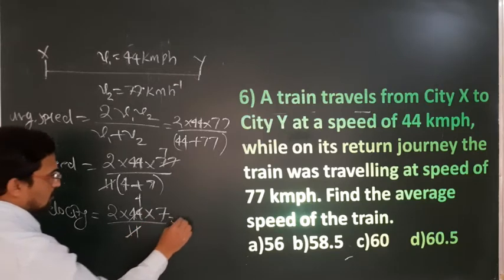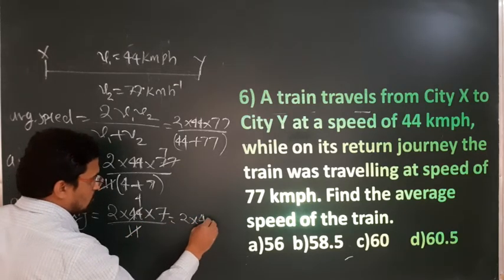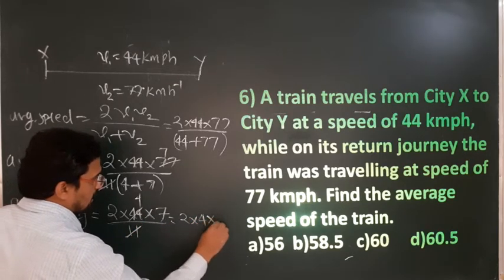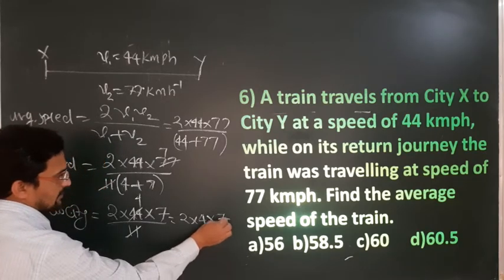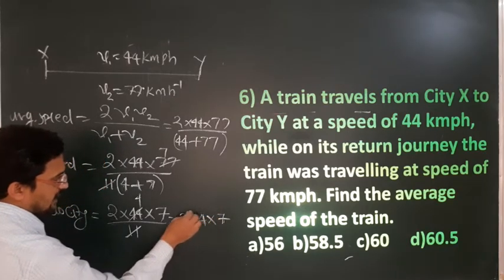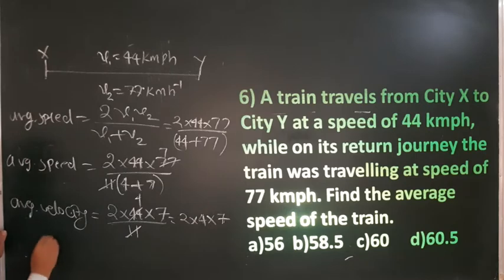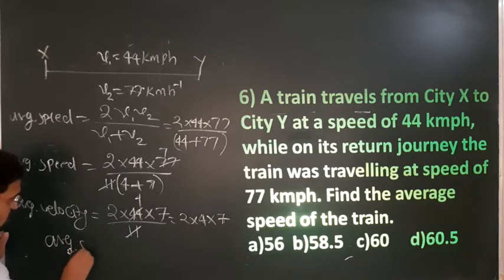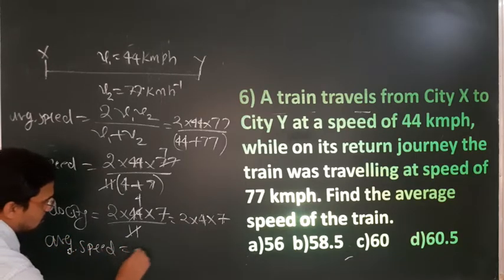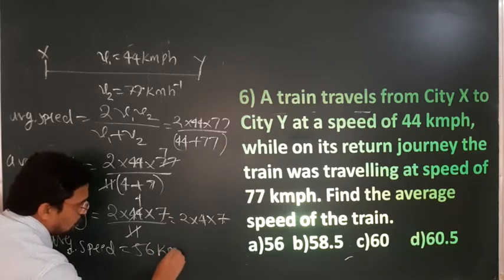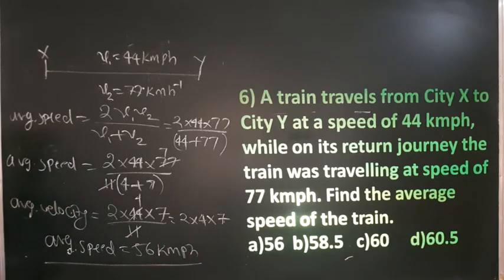Now what is left? 2 into 4 and then 7. Now 7 twos are 14, 14 fours are 56. So average speed is equal to 56 kilometer per hour. Simple, no calculator required. You just have to use some logic and simplification.